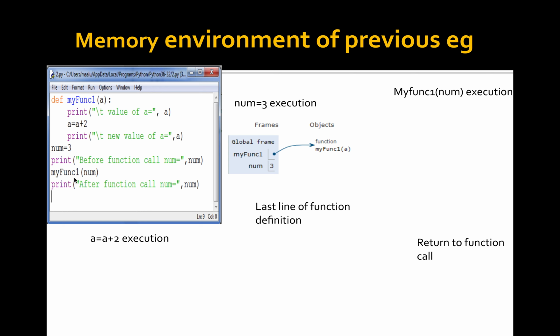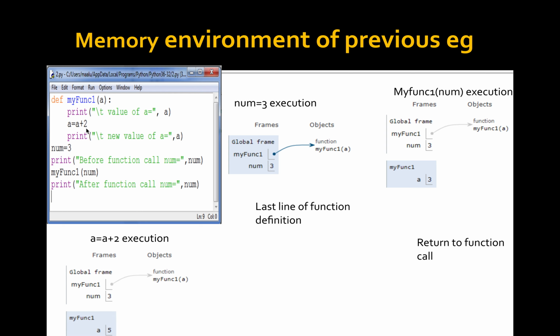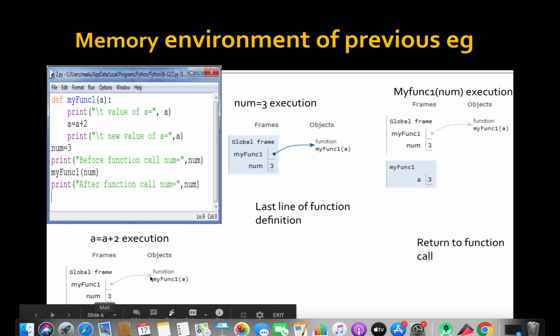Then the function call is executing. When the function call is executing, what happens? A local environment is created. So in my fun, a is given the value 3. Then it prints the value, it's okay. Then a = a + 2, it changes the a value to 5.